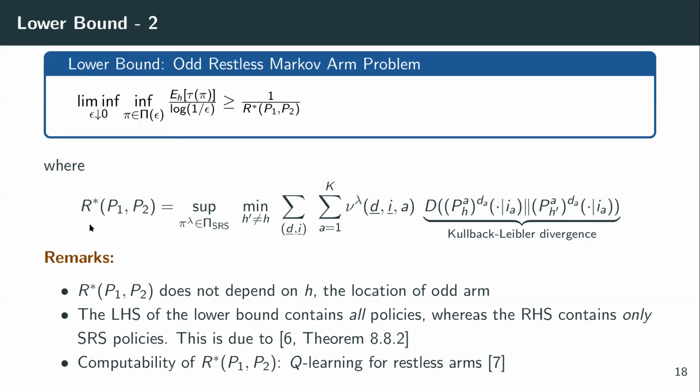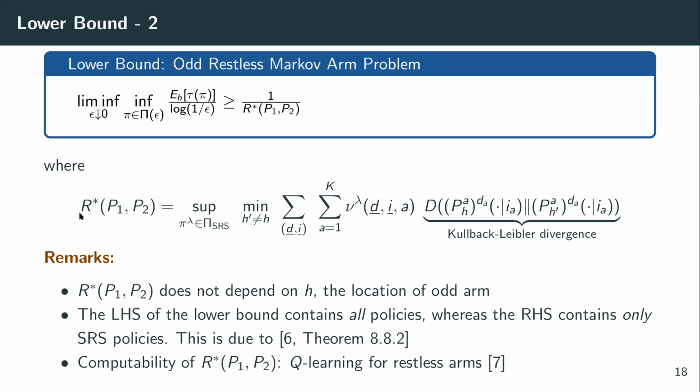Finally, the computability of R star is an issue because it involves a supremum over all SRS policies. In fact, this is a supremum over all the lambdas. If you can recall the notation of lambda, which is a conditional distribution on the arms, conditioned on delays and last observed states, it's a supremum over all such conditional distributions. Now, notice that these conditional distributions are much more complicated objects to deal with than their unconditional counterparts. This is because of the presence of arm delays, which can potentially be countably infinite valued.